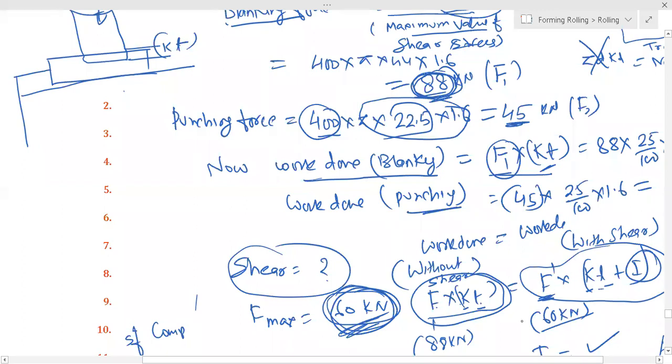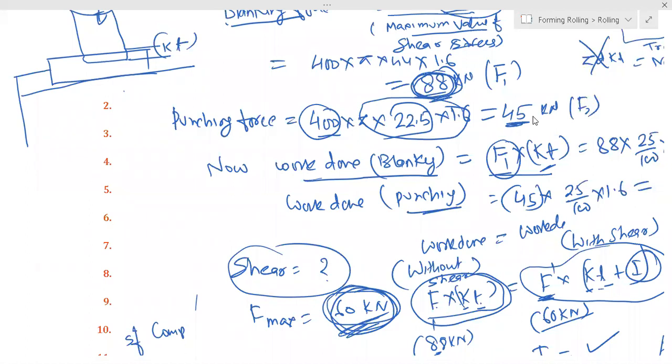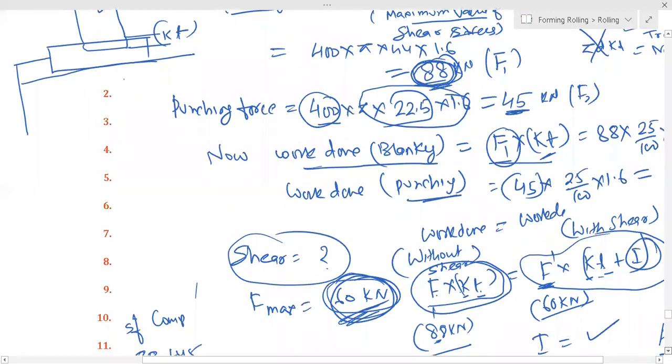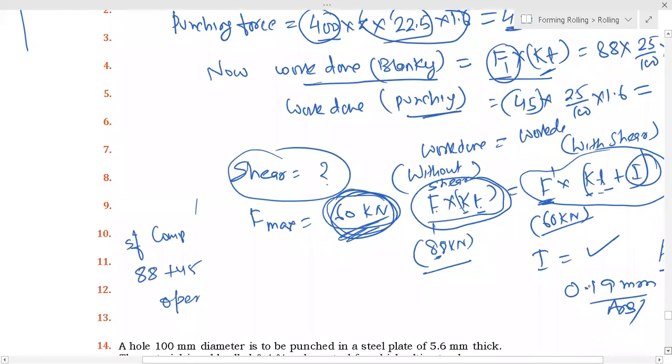This force is 60 kilonewton, while this is 88 kilonewton, because we have to limit the force to only 60 kilonewton. Then we estimated the I value and got 0.186 something, so 1.9 millimeter.